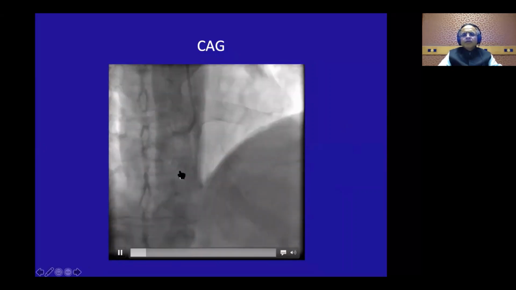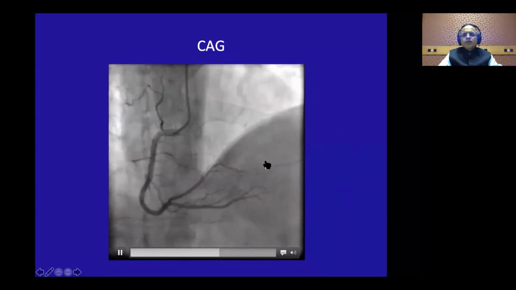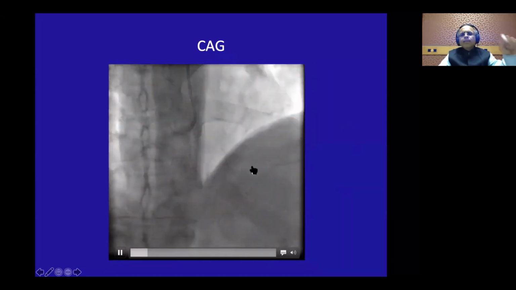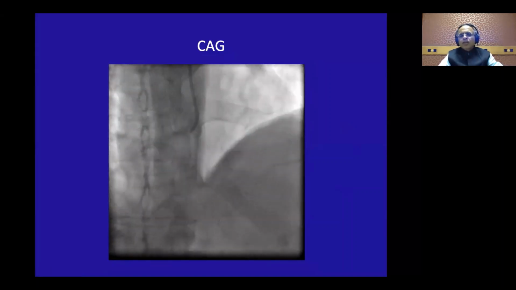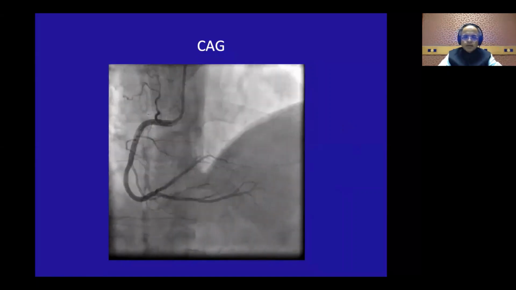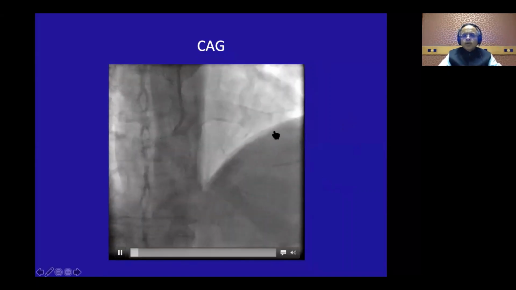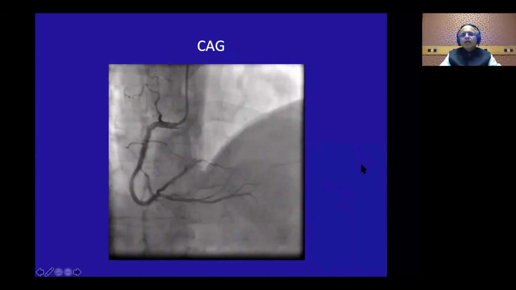Now, we are calling this stress echocardiography false positive only because the epicardial vessels are clean. But remember, beyond the epicardial vessel, there are too many things. There is a huge amount of microvasculature, and beyond the microvasculature, there are the muscles.